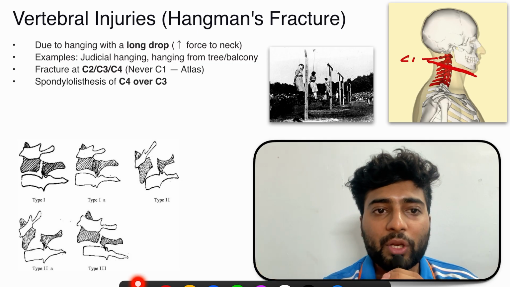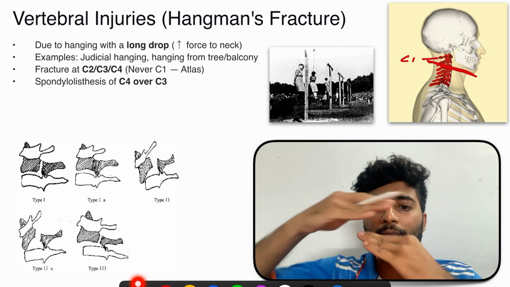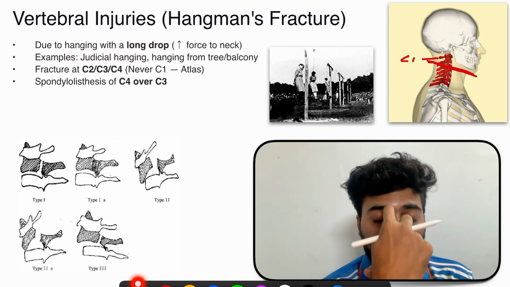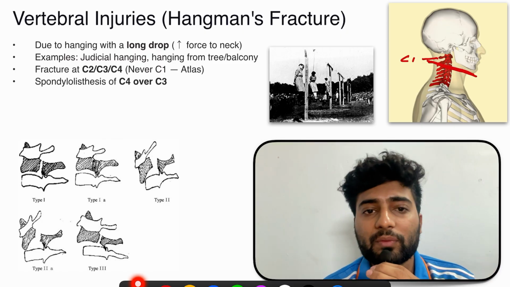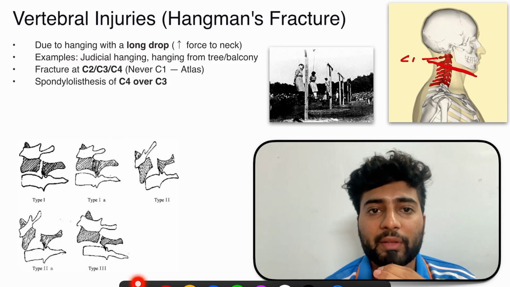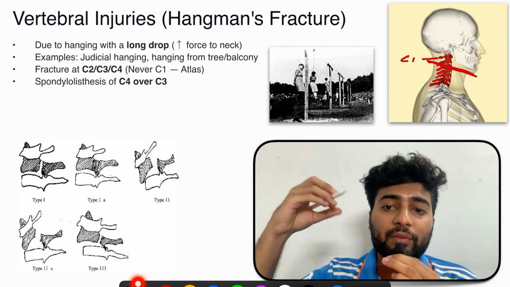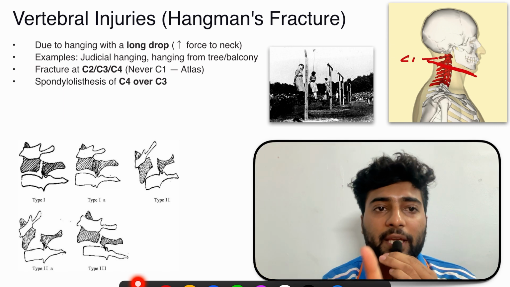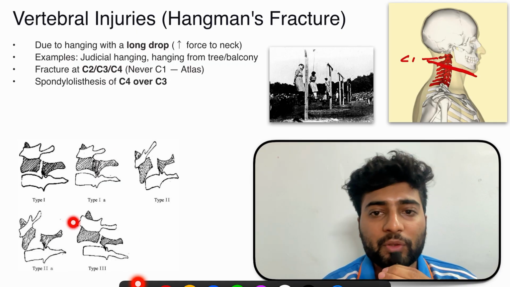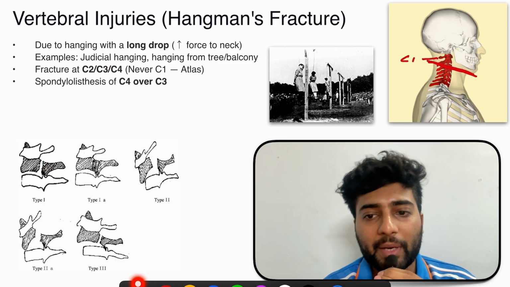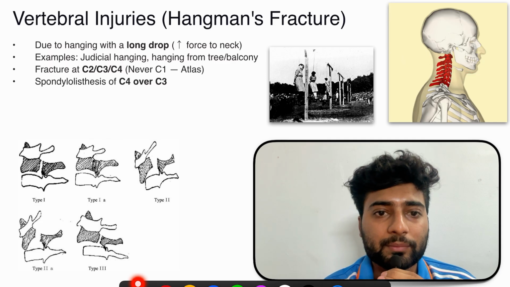Second, we have spondylolisthesis of C4 over C3. See, that is C4 is splitting and sliding over C3. That is spondylolisthesis of C4 over C3. So where does this happen? In judicial hanging, when hanging is from a height. If it's from a height, then more force is there, which will exceed that 30 kg and cause the hangman fracture. These are the types of hangman fracture. You don't need to see the types, you just need to see that the vertebrae is breaking, and due to this breaking of vertebrae the spinal cord will be affected and there will be instant death.